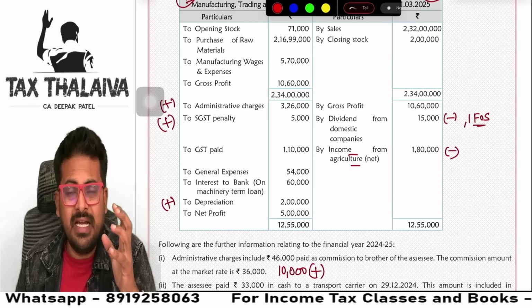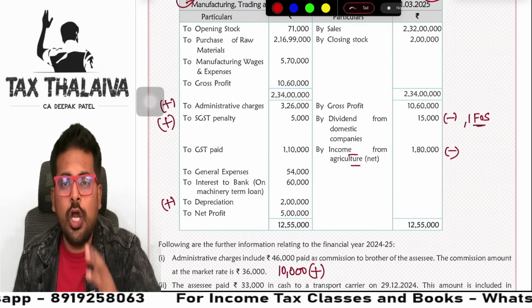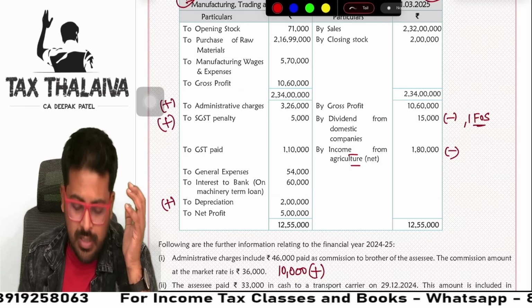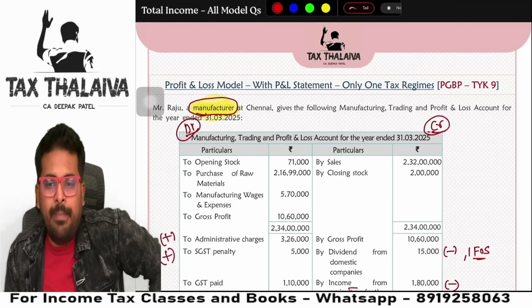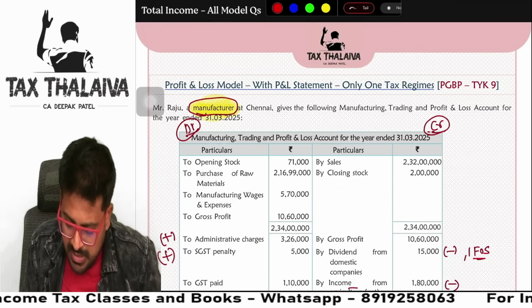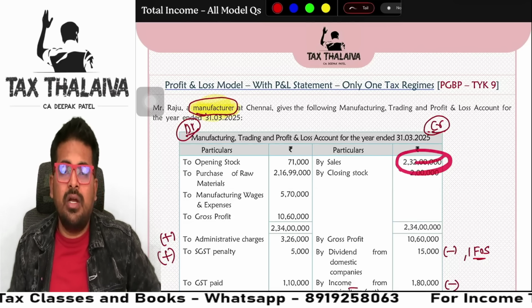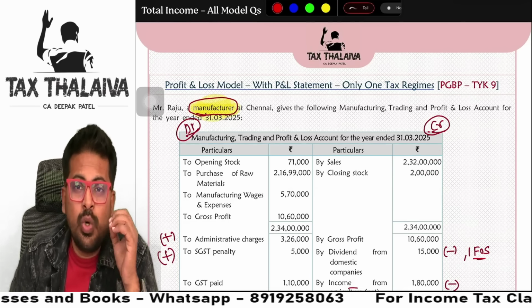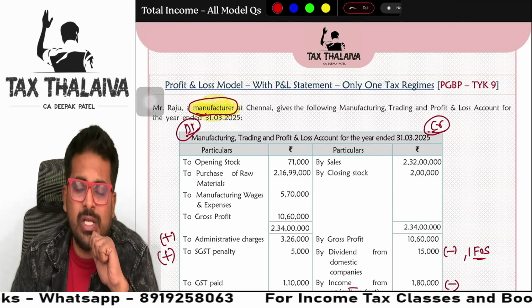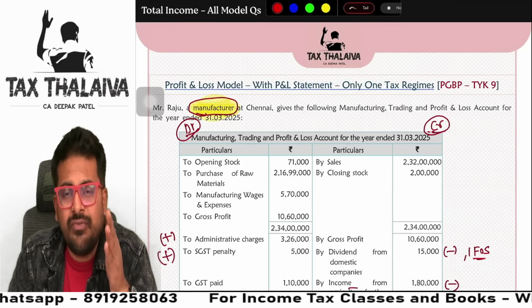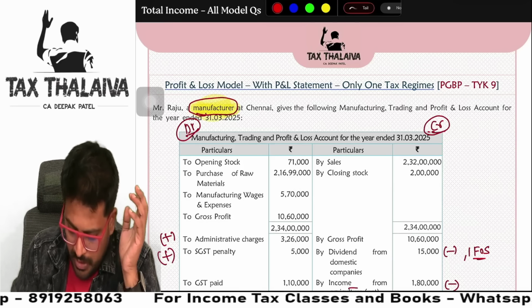43B section says that interest payment shall be made on or before the due date of filing return of income. Guys, he is an individual person. The due date will be, in this case, what? Look at the turnover, it is 2 crore 32 lakh rupees. So, if the turnover is 2 crore 32 lakh rupees, let's imagine he is a tax audit case. The due date is 31st of October for filing return of income.